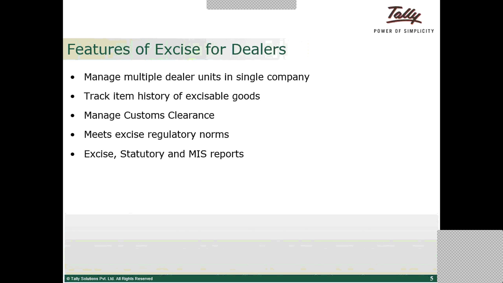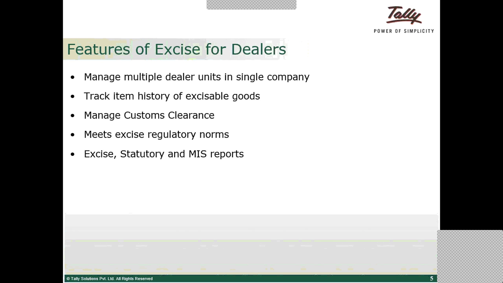Hence, two registrations would be obtained. But accounting will happen in one company, while for excise purposes, the storage of goods will be in two different places. So in order to maintain this, separate units should be maintained in a single company. That provision will be available in Tally.